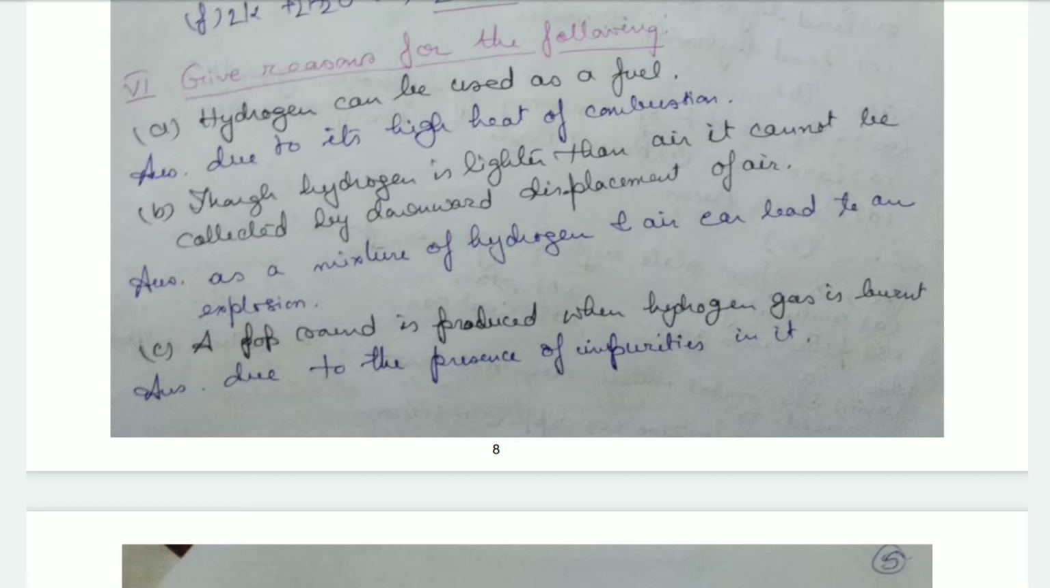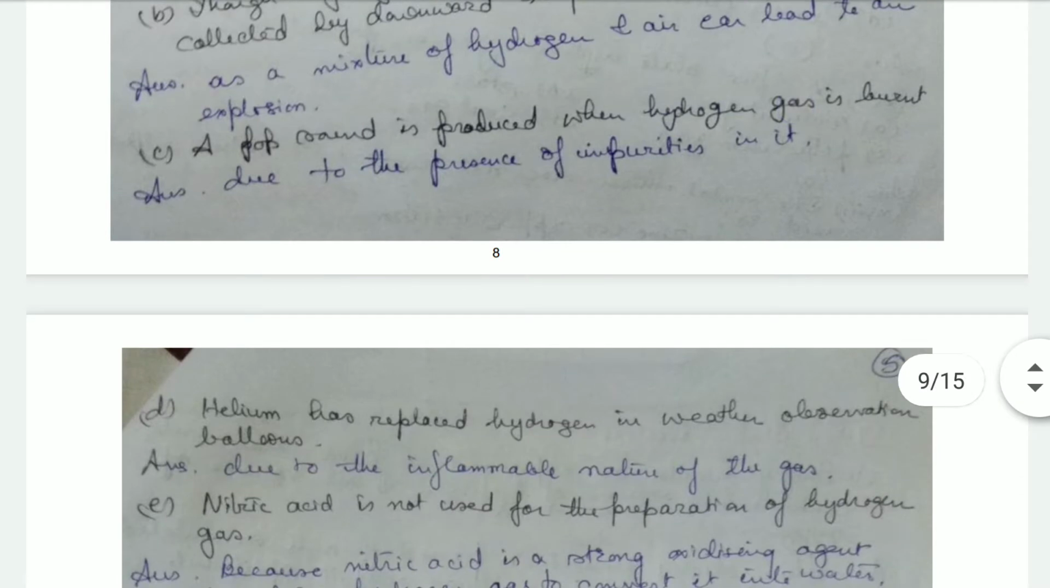Though hydrogen is lighter than air, it cannot be collected by downward displacement of air. It is so because a mixture of hydrogen and air can lead to an explosion, as hydrogen burns in air. A pop sound is produced when hydrogen gas is burnt. It is because the hydrogen we find is not pure. It has some impurities in it, and that leads to the pop sound.